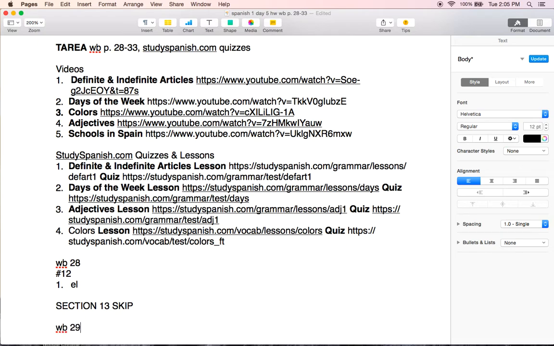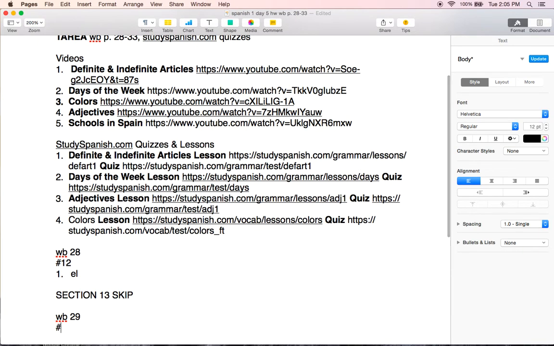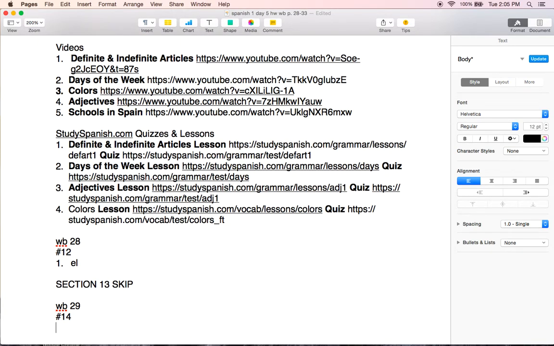Moving on to página 29. Section 14, sección 14, plurals. So we're writing the plural versions of the words given. So you're going to have to change the indefinite article to the plural and the noun to its plural form as well. Remember, the indefinite articles are un, una, unos, unas. If a noun ends in a vowel, all you need to do is add s to make it plural. If it ends in a consonant, add es.